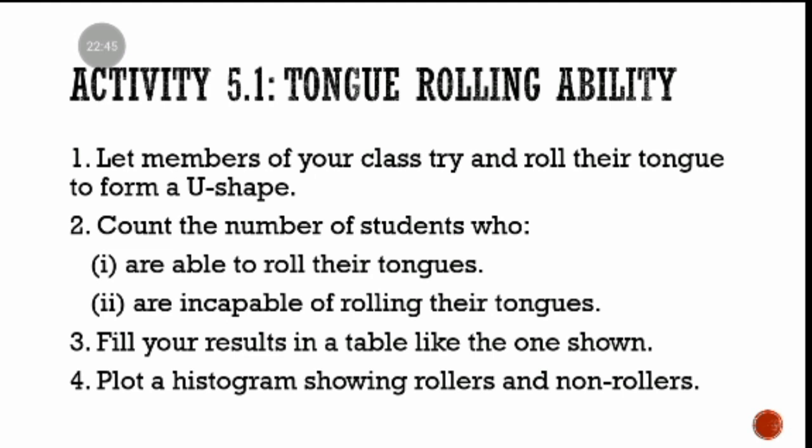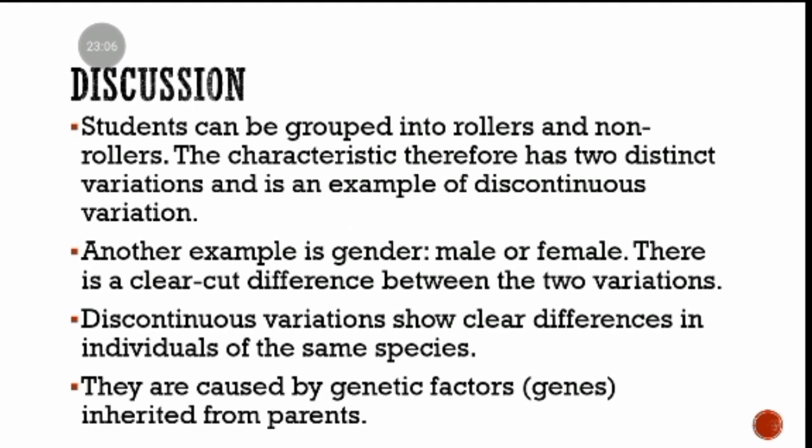So there are some people who can, and then there are other people who cannot be able to do that. So when you are going to collect that data, you are going to see that you only have 2 sets of data. You are going to discover that you have people who are able to roll their tongues and you have people who are not able to roll their tongues.